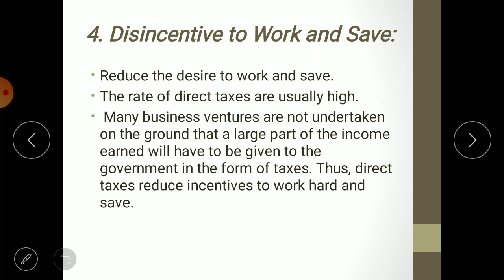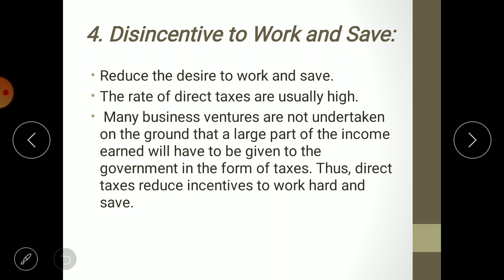See, direct taxes are generally huge in rate. There is 10%, 20%, and 30%. But indirect taxes are generally negligible in amount. So first of all, the direct tax rate is high. That is why it reduces the incentive to work hard. What will people feel in case of direct taxes? If I work hard, no doubt I will earn more, but from the higher salary, only a part will be enjoyable. The second part will be enjoyed by the government. Then why work hard?